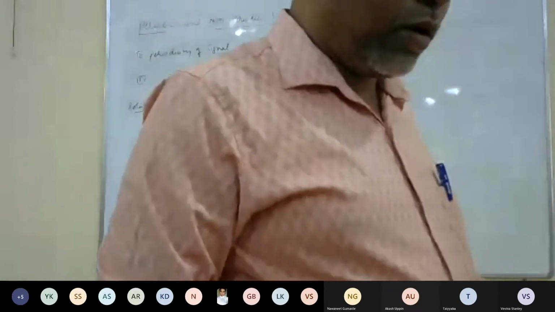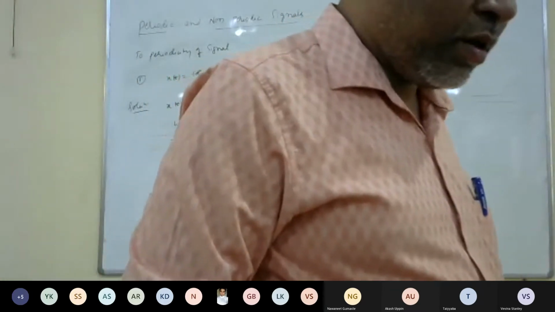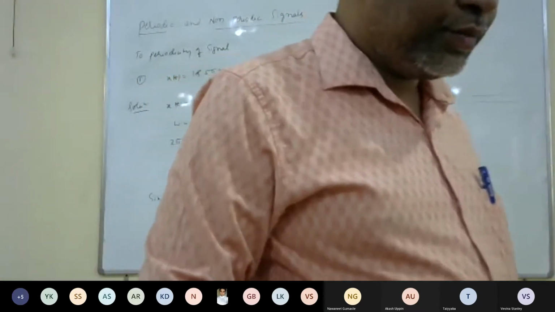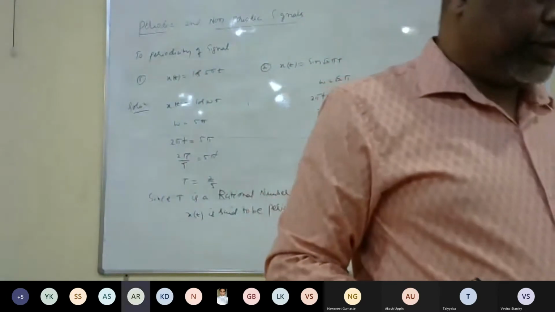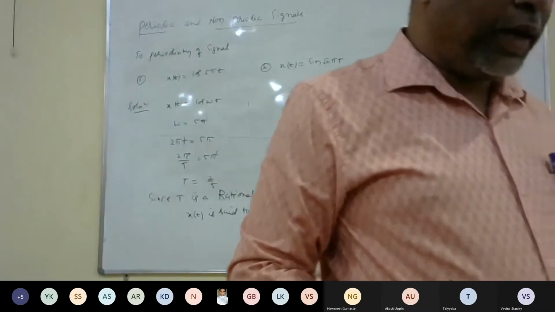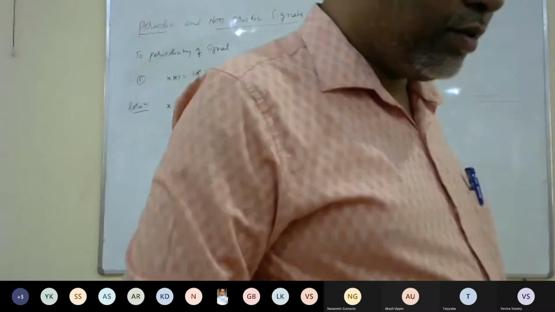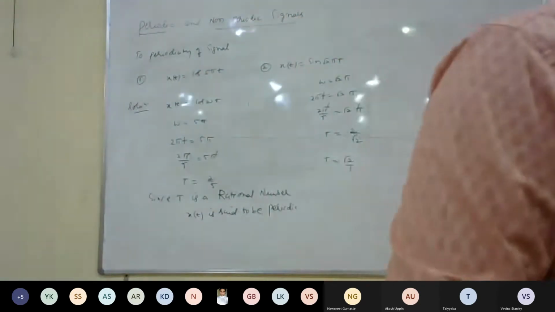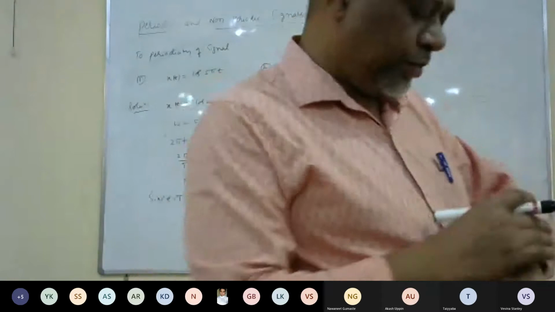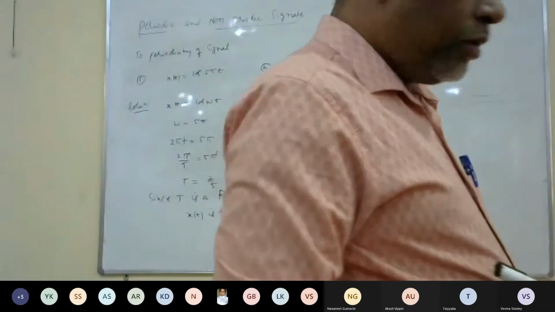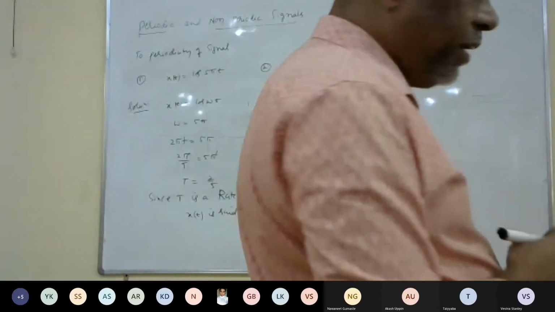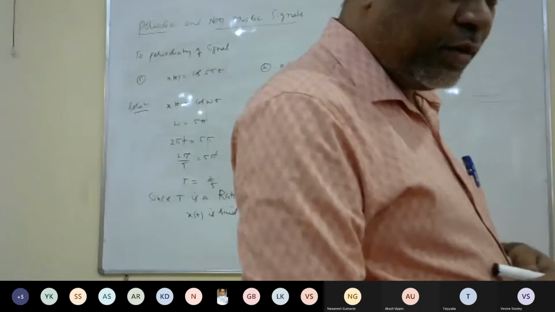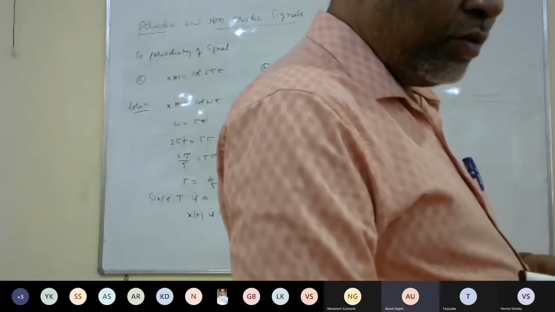What is the fundamental period you have got here? T, capital T. Root 2.